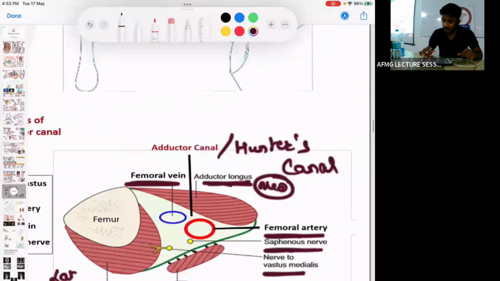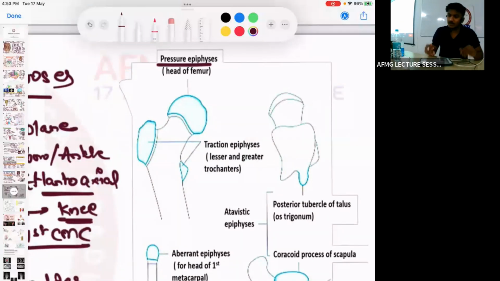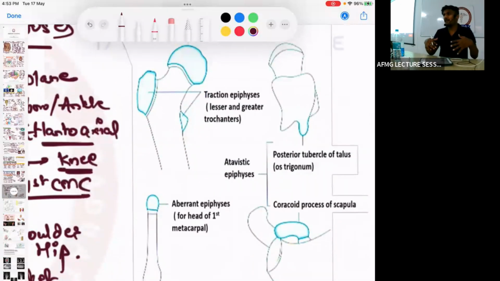Now the different types of epiphyses. Pressure epiphyses are the ones which will transmit the pressure from one bone to another, and they take part in joint formation. The pressure epiphyses would be the head of femur or the head of humerus, right? Then near the pressure epiphyses, you can find some other epiphyses or heads of bone which are due to traction or pull of a muscle, and these are called traction epiphyses.